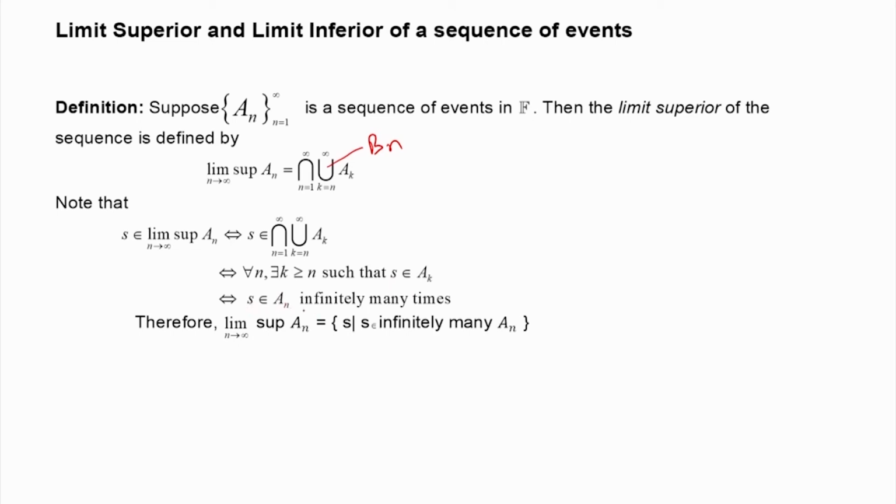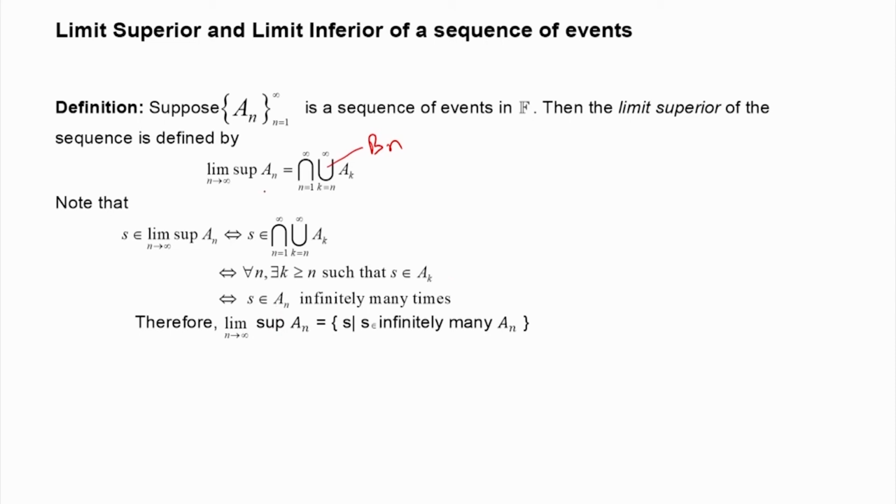S belongs to a_n infinitely many times, because for all n we are finding an event where S is occurring. Therefore, this particular S is occurring an infinite number of times. So, that way